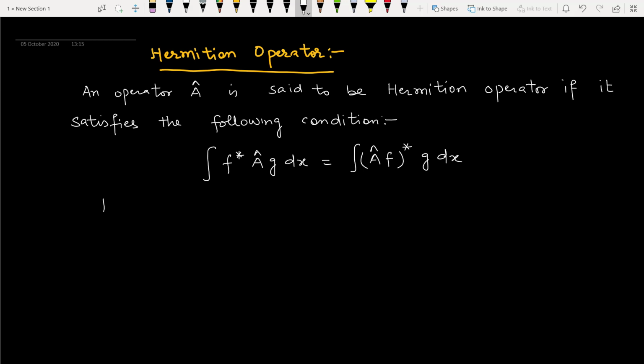Here capital A is Hermitian operator as it satisfies the above condition, and f(x) and g(x) are any two well behaved functions of x.